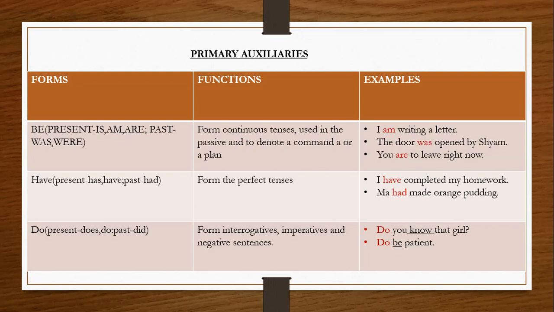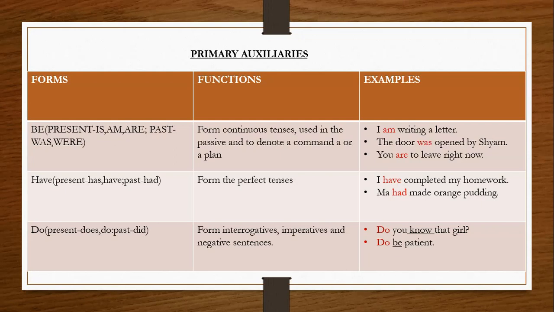Many a time you get questions where a word is given in brackets and you have to use the form of this word, that is be. In present it has the forms is, am, are, and in past it has the forms was, were. It is not where, it is were.